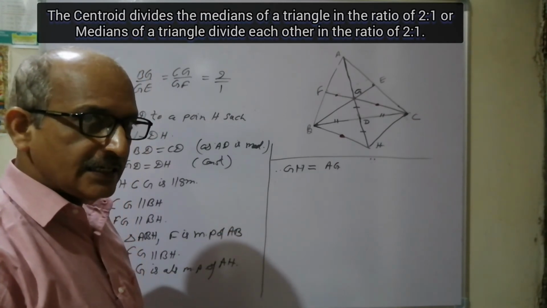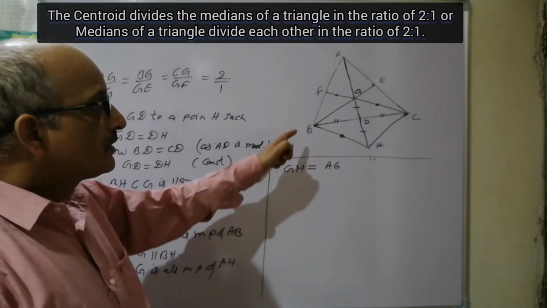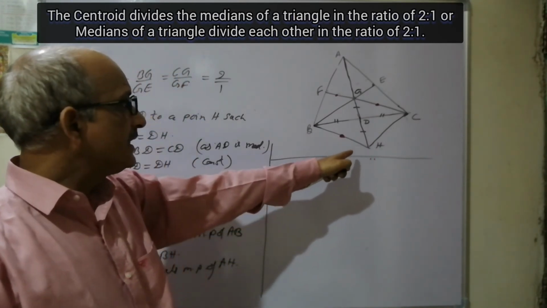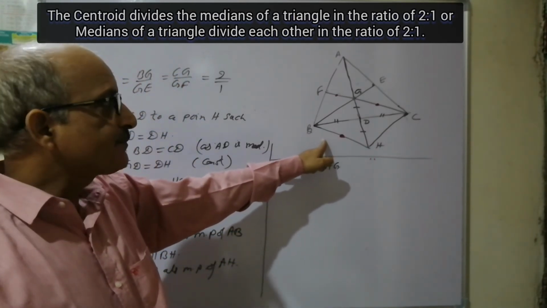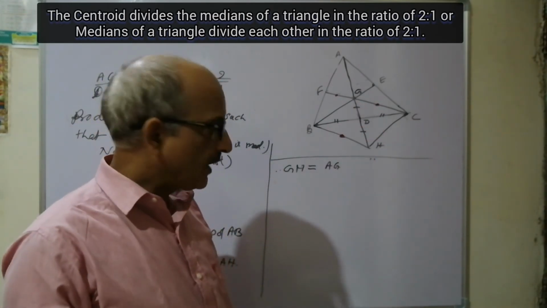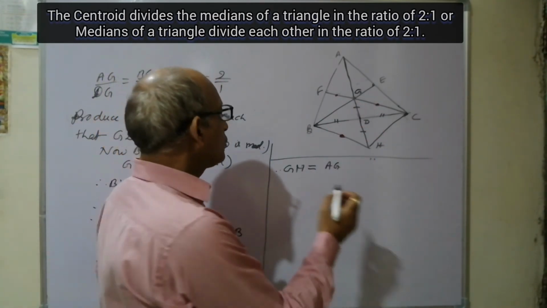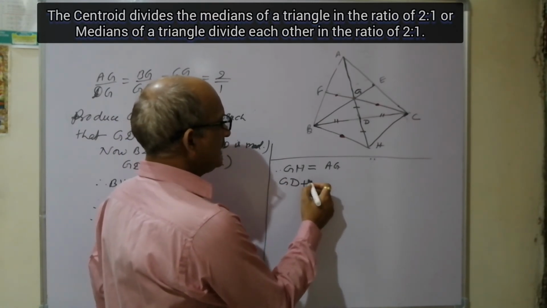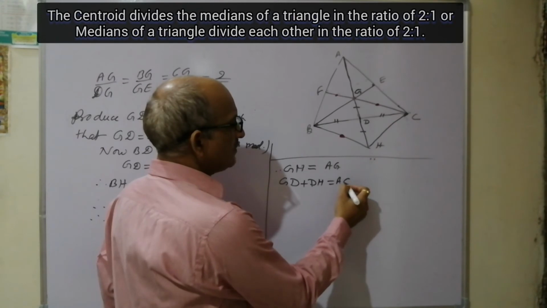Now, since BGCH is a parallelogram, GD is equal to DH, which we have also taken by construction. So we can write GH as GD plus DH is equal to AG.